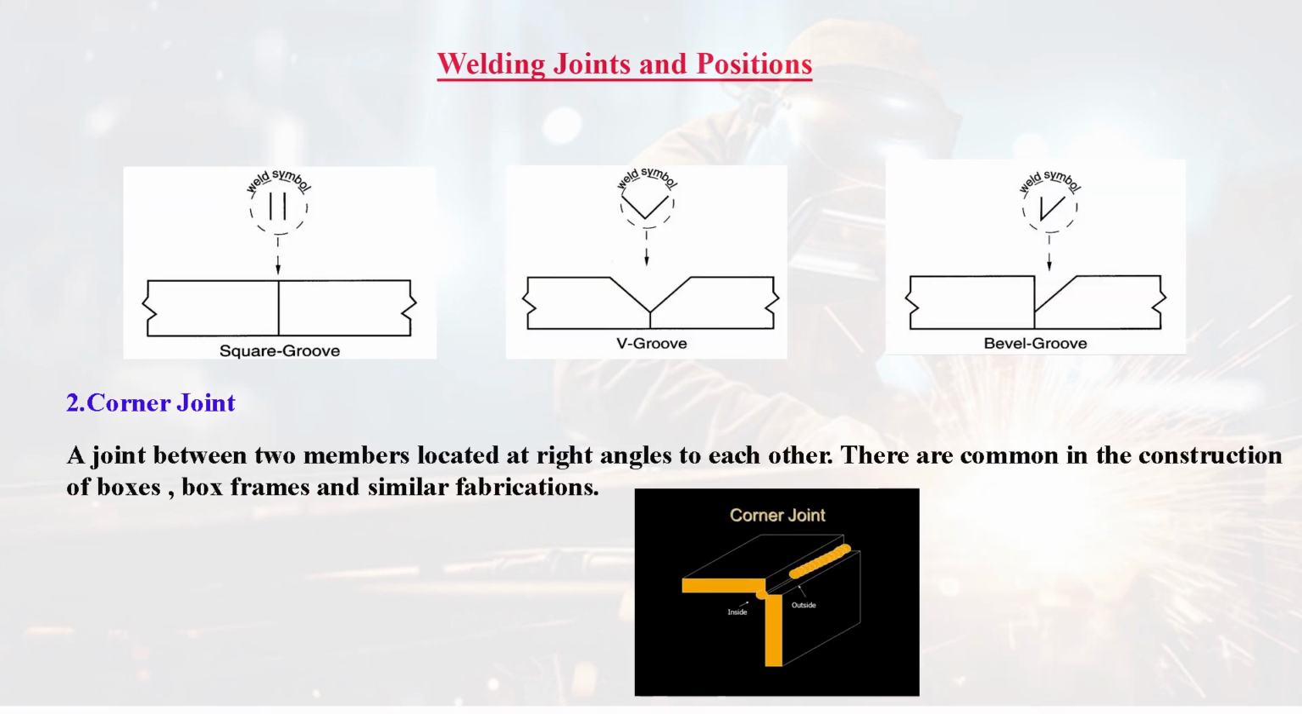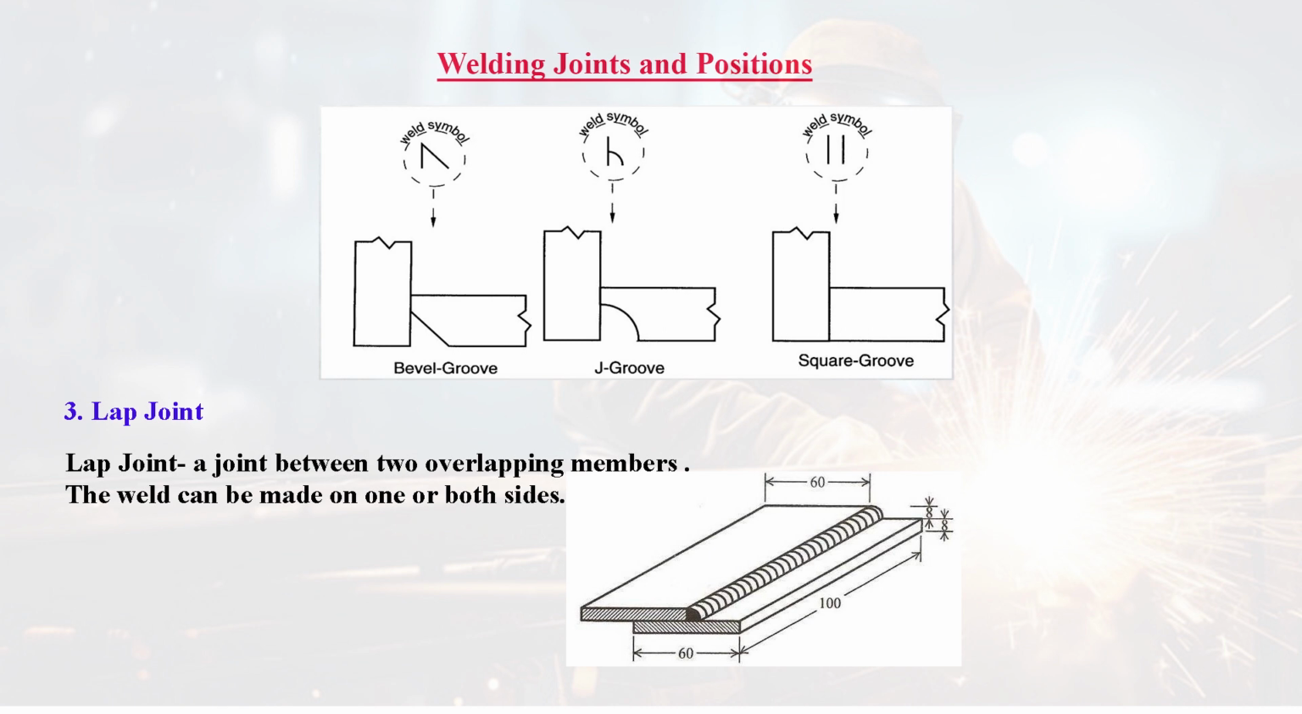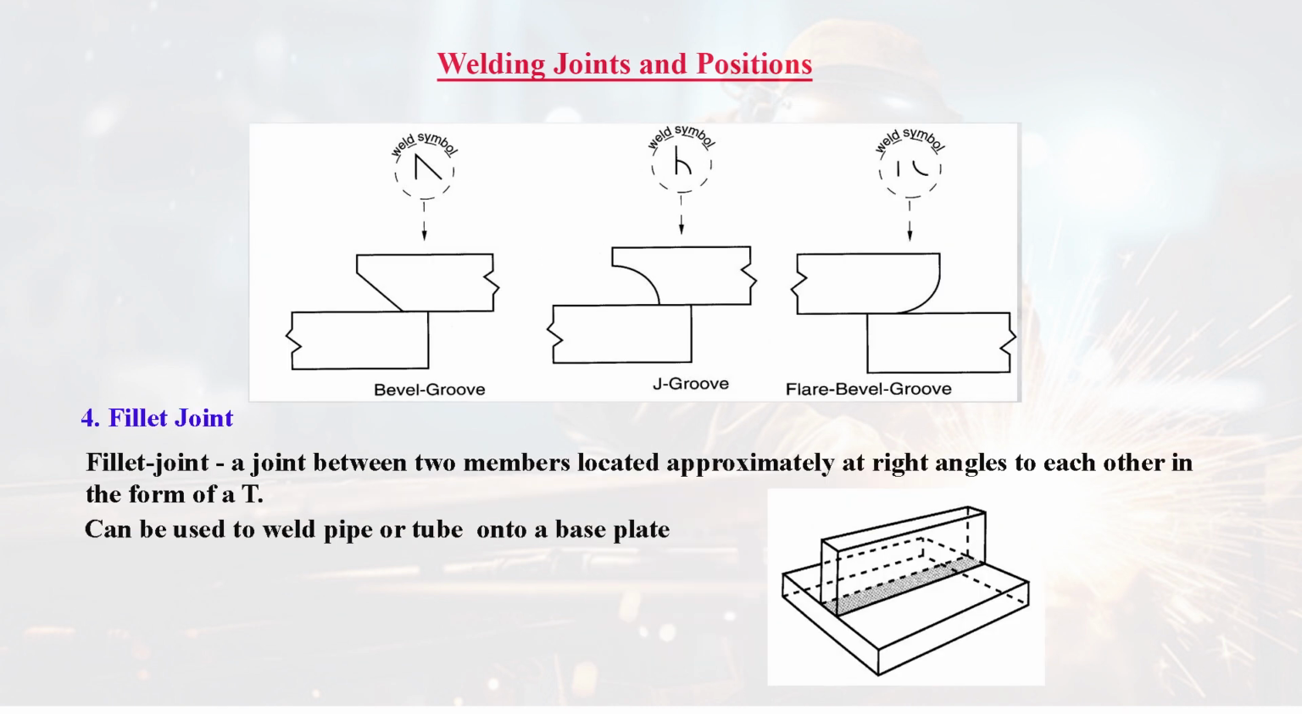Second one is corner joint, a joint between two members located at right angles to each other. They are common in the construction of boxes, box frames, and similar fabrications. Third one is lap joint. Lap joint is a joint between two overlapping members. The weld can be made on one or both sides. This image shows us this joint.